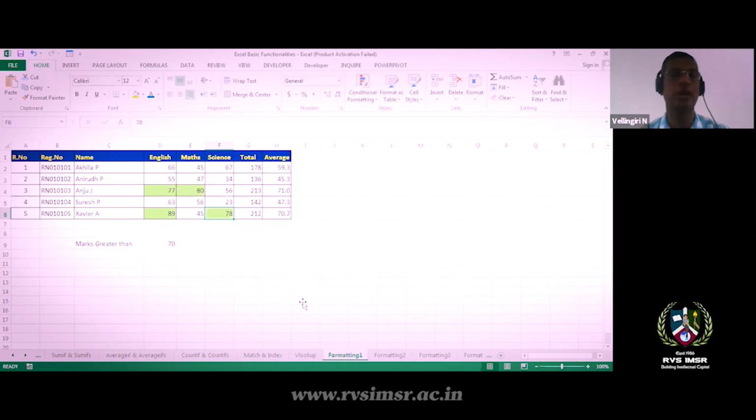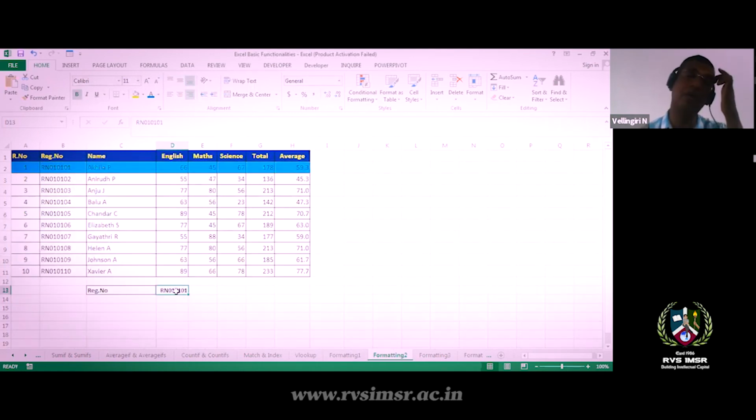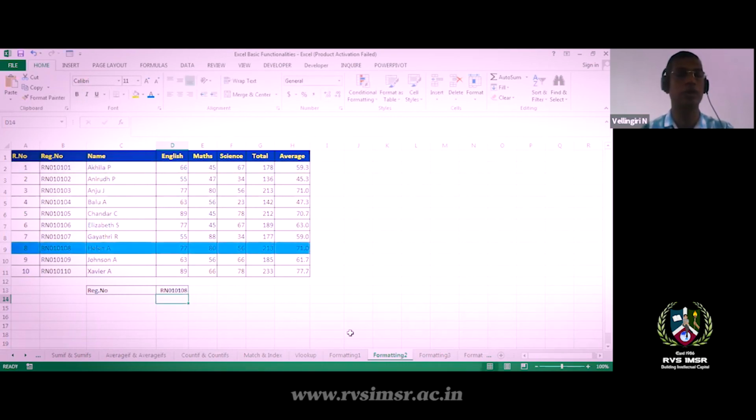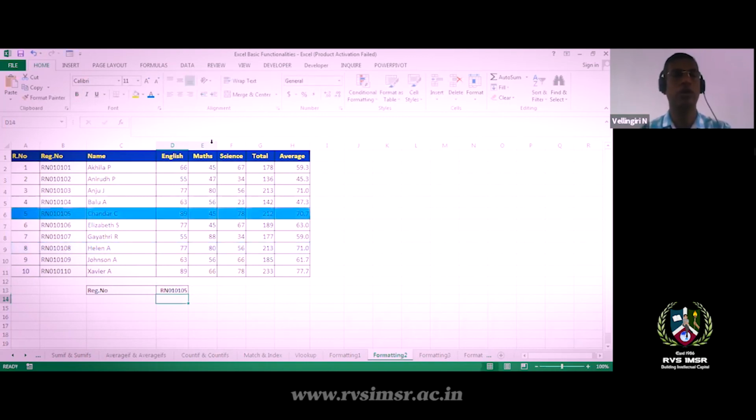Next is formatting to identify a record, that is an individual mark identified in the last screen. Here you can identify a specific record. For example, here I have 10 records. If you have 5,000 records and want to find where a record is, I can use this command. For example, if I want to find 8, it will automatically come to that range. If it is 7 or 5, it will go to that range. It will show you the complete record, for example your register number, name, marks and everything. So it is for searching and visualizing your data.